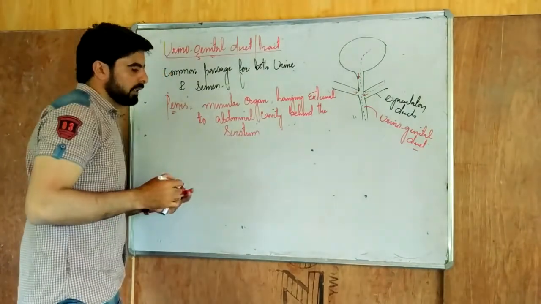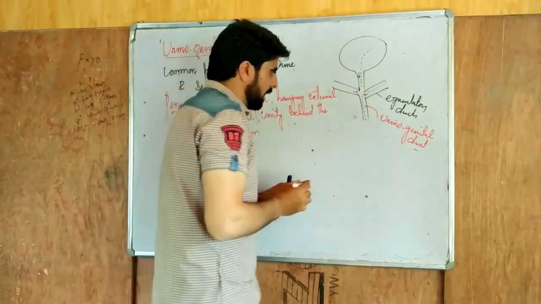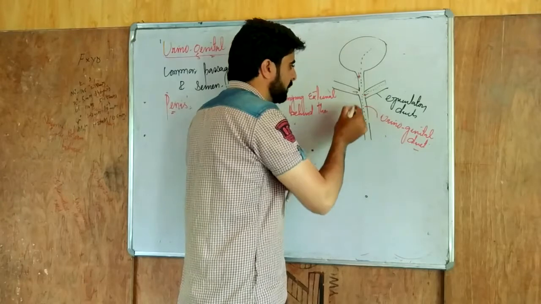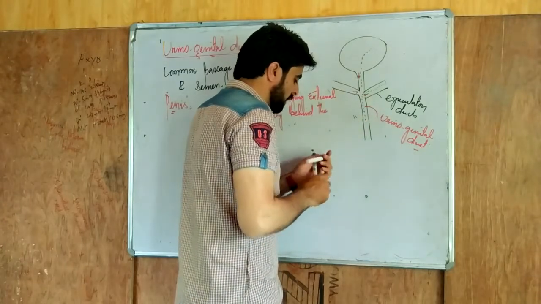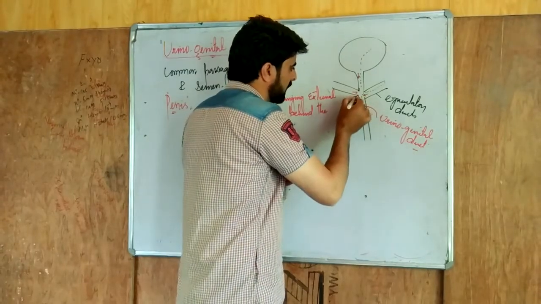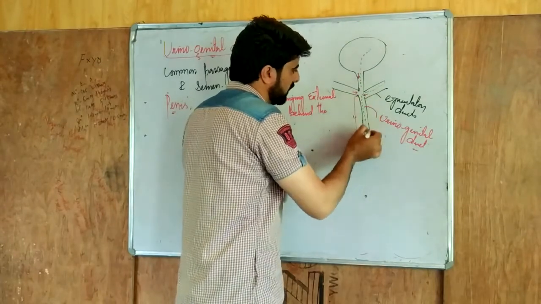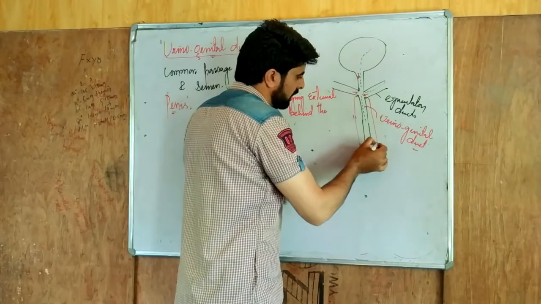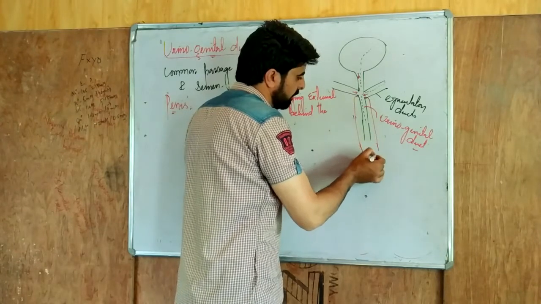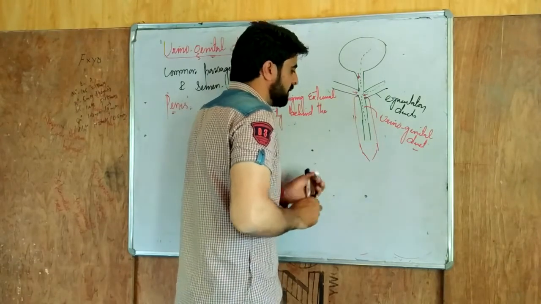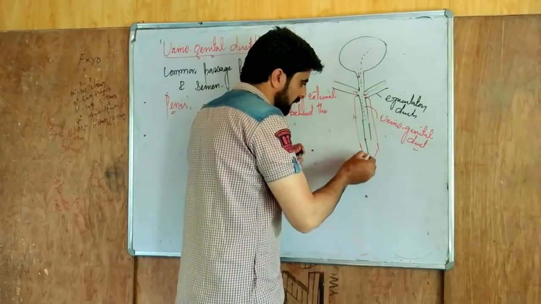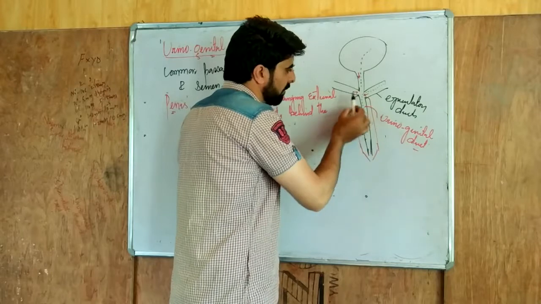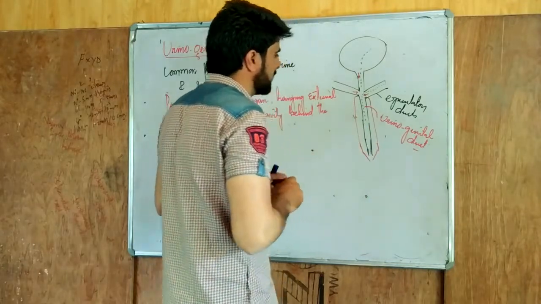If we take its structure, say for instance this is a urinogenital tract or duct, then after that we have a muscular organ. That muscular organ also has this urinogenital duct located within it, and this muscular organ acts as the penis. It's the external genitalia. So this is the urethra or urinogenital tract, and external to it we have a muscular part. That muscular part makes it the penis.